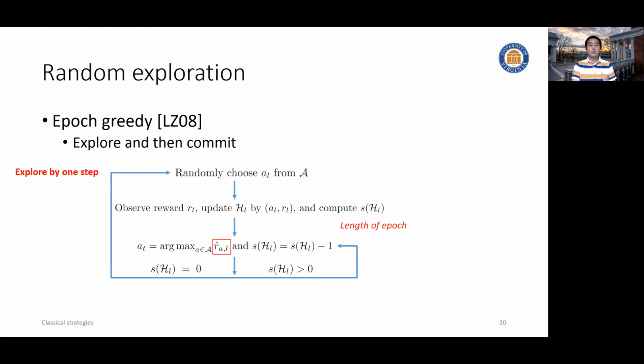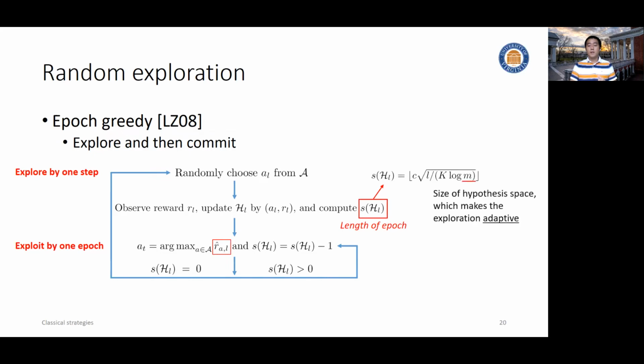And then once we finish this epoch, we'll go back to the beginning of the epoch to do random exploration. So basically, we will do exploration for one step and then keep doing exploitation for the entire epoch. So as you can imagine, the key here is to design the epoch length so that we will have a reasonable balance of exploration and exploitation. Literature suggests if we design the length of epoch in this way, we will get a sublinear regret. And intuitively, the length of this epoch is related to the size of the hypothesis space.